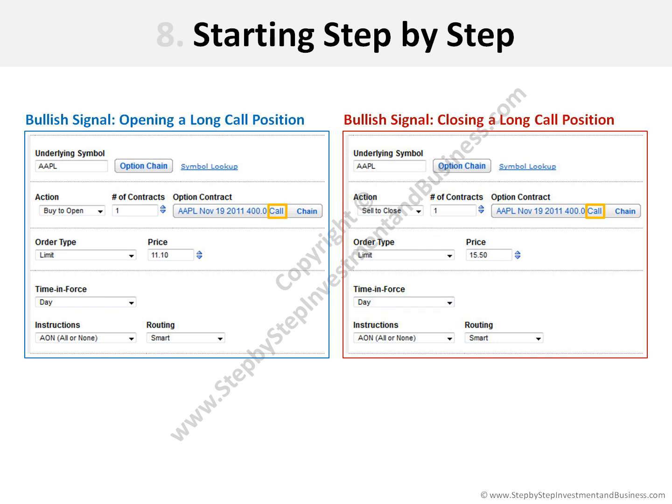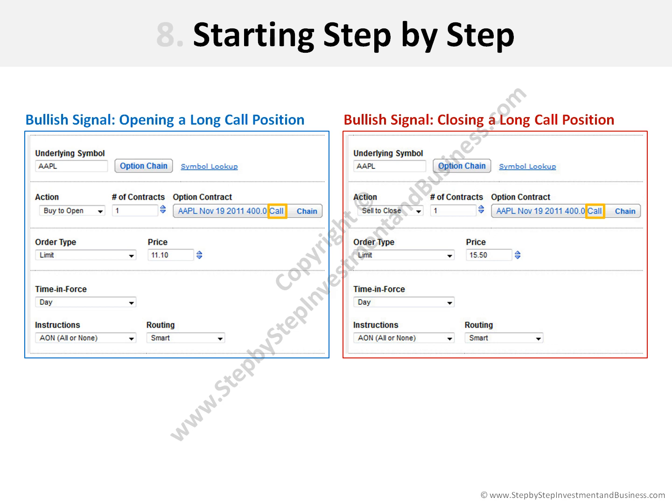To open the position, in this example, we are indicating to buy one Apple call at a limit price of $11.10. We select the action Buy to Open. The time in force is day, and we want the order to be executed under the specification all or none and with an automatic routing.